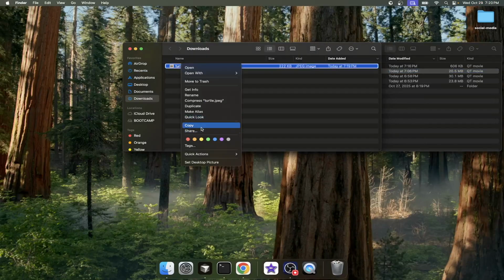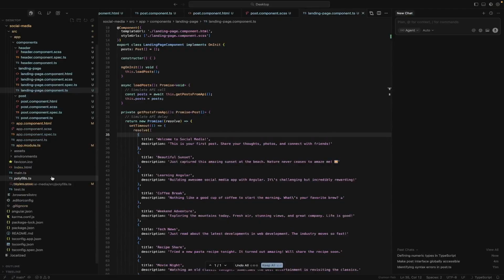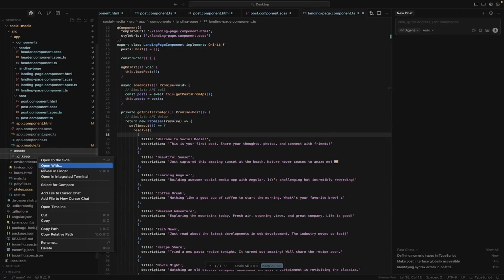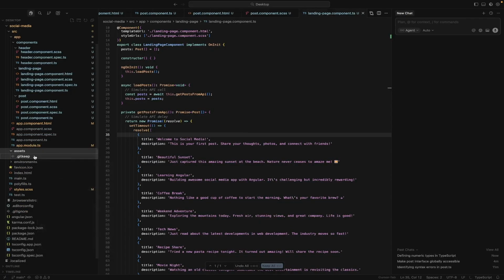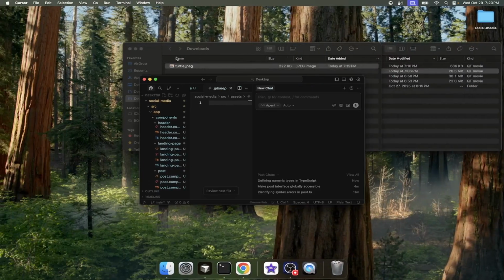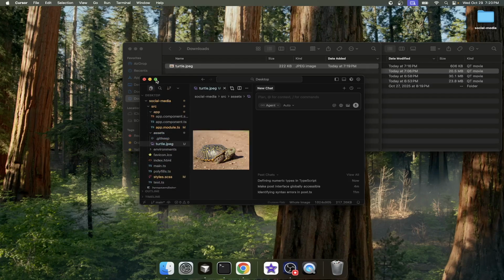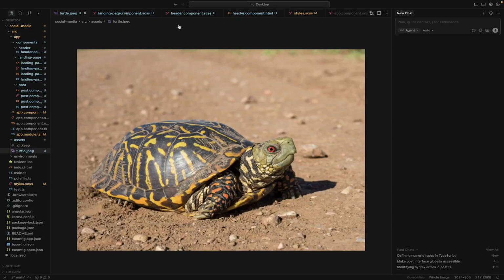And let's copy it. And let's throw it in our assets folder here. If we can. I think I have to do this, and then drag and drop to our assets, which I've lost. Here we go. Okay, now we have turtle. Okay. So he's really nice.